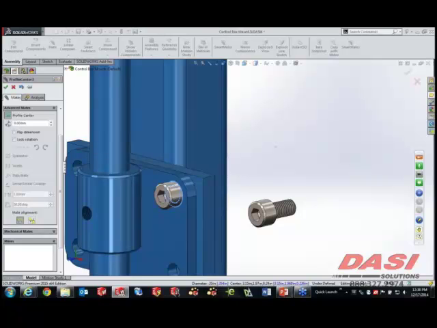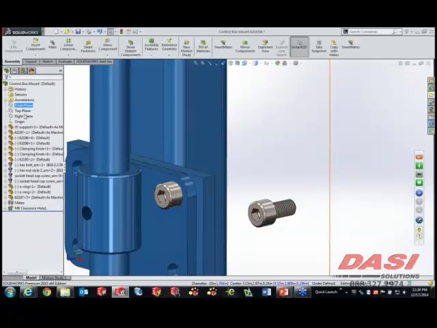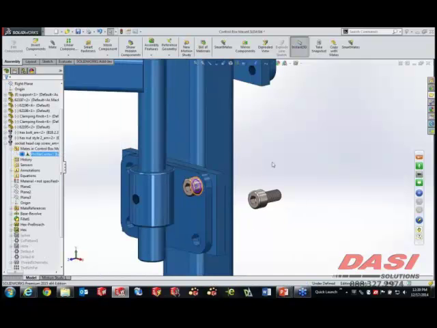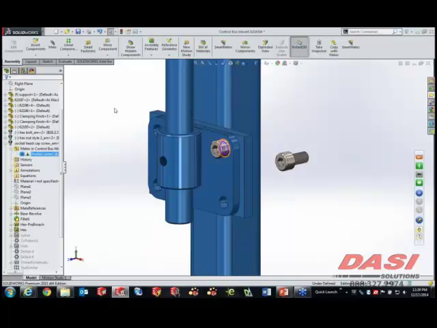So that's effectively 2 mates in one. On top of that, though, when it comes to fasteners, you can also lock the rotation. What this does is a fully defined fastener with one single mate. And for any of you that do special machines, large assemblies, use a lot of fasteners, I hope you're clapping at your seat right now, because that one there is huge for performance.